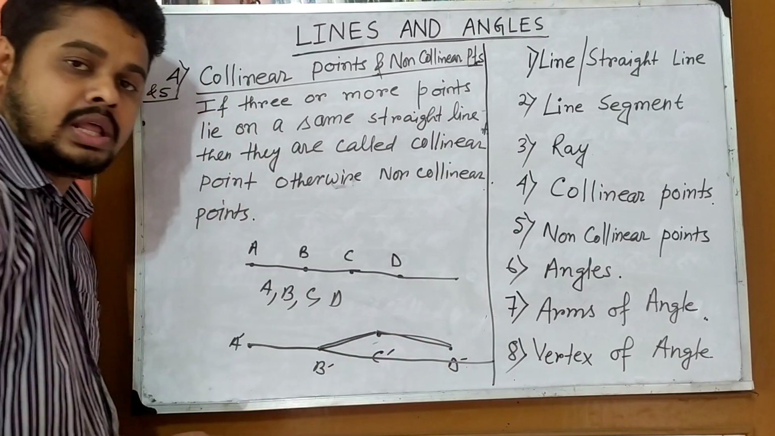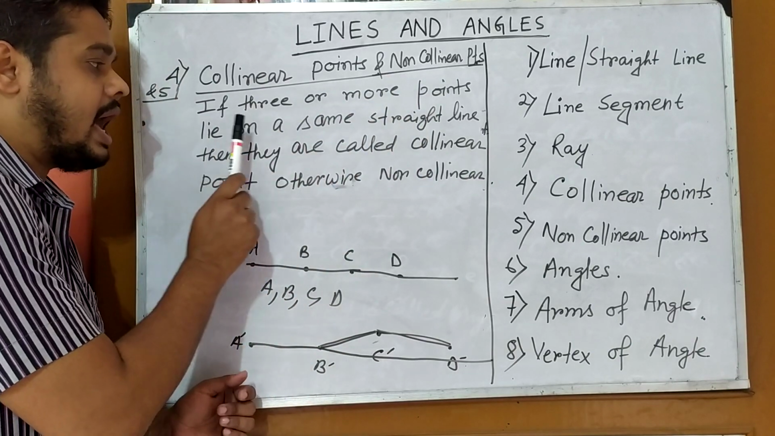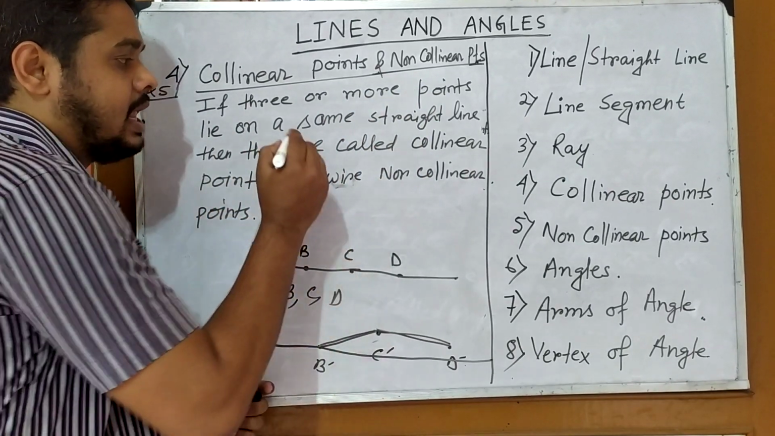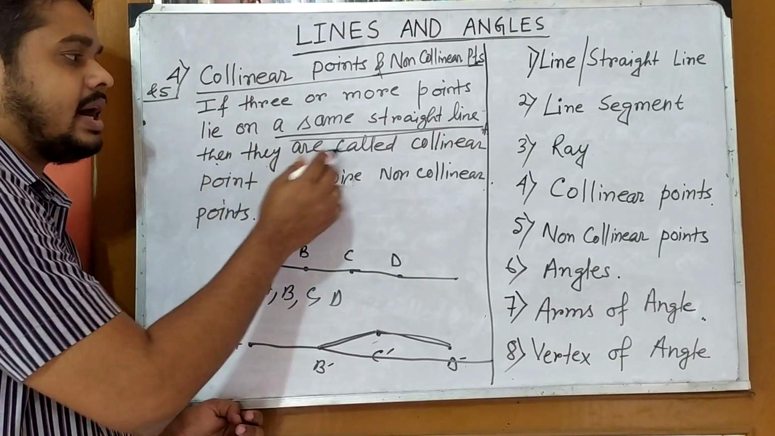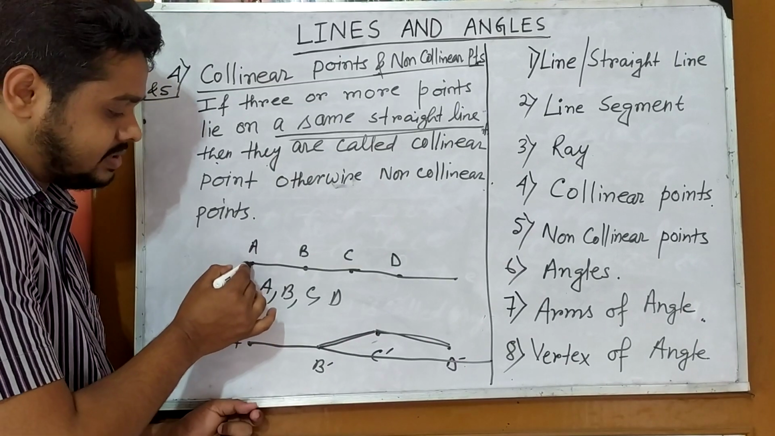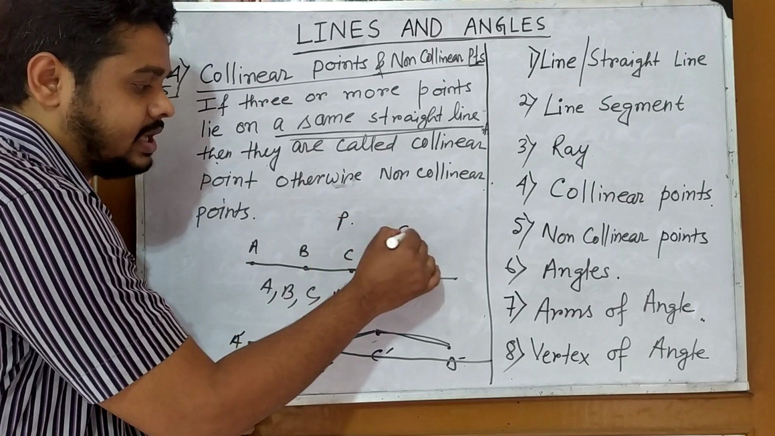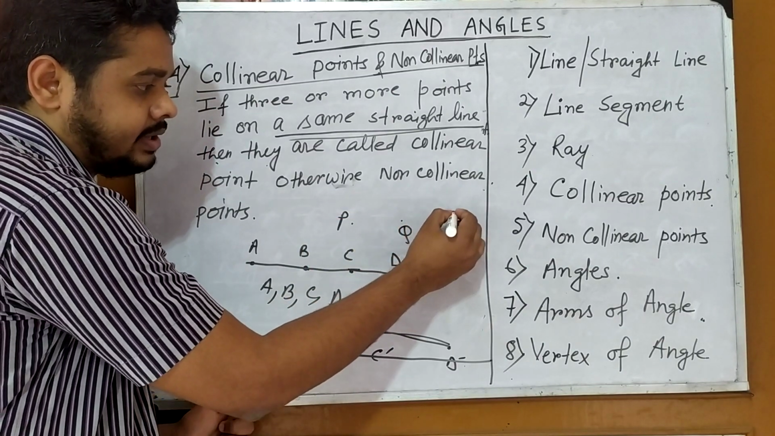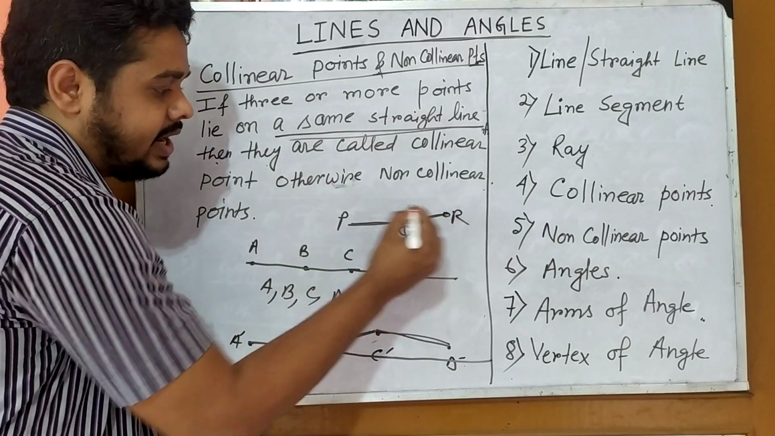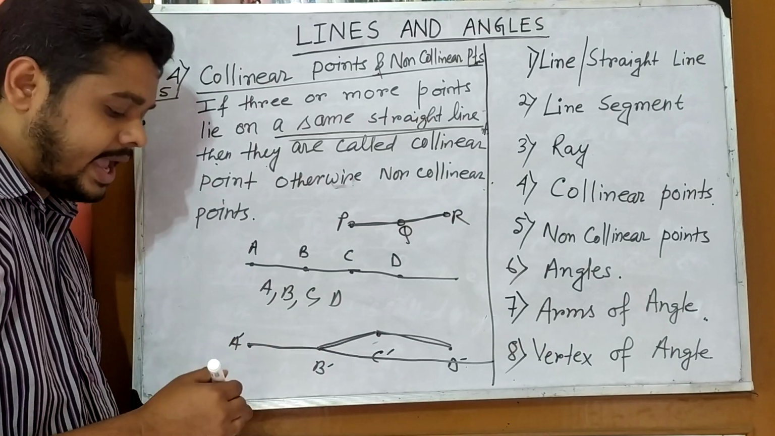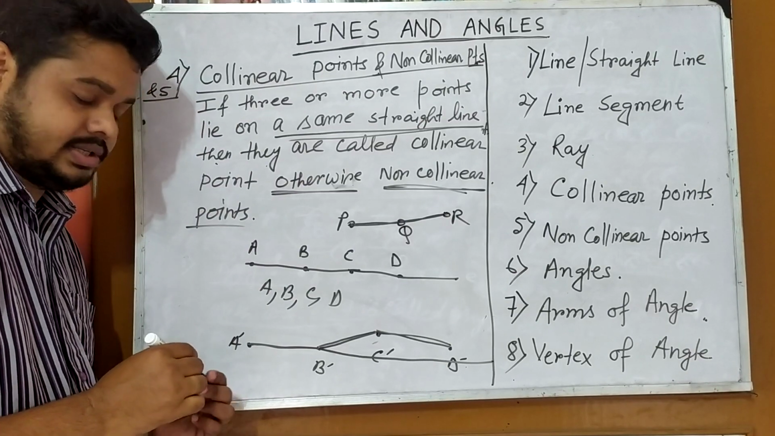Clear? I repeat once again. If 3 or more points lie on the same straight line, then they are called collinear points. Clear? Suppose another points P, Q, R. If they lie on the same straight line, at that time they are collinear points. Otherwise, non-collinear points. Clear?